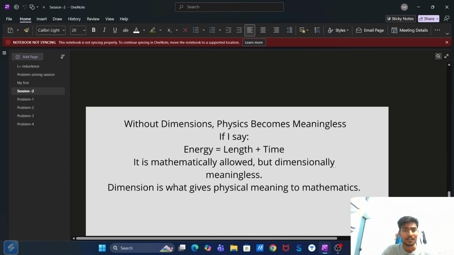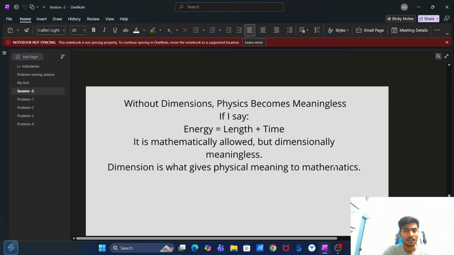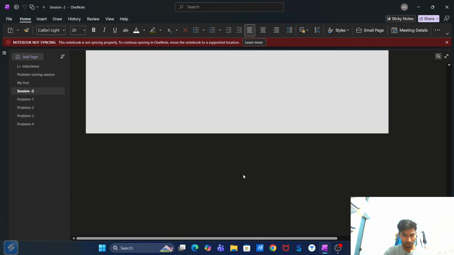Without dimensional analysis, physics becomes meaningless. If I say energy equals length upon time, it is mathematically allowed, but dimensionally meaningless, as I told in the first PPT. So this is a beautiful counterexample: you can note that energy is not length by time. All the terms associated with energy have the dimension of energy. So dimension is what gives physical meaning to the mathematics.